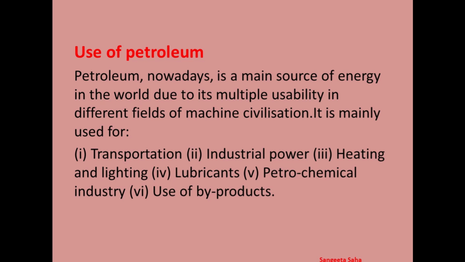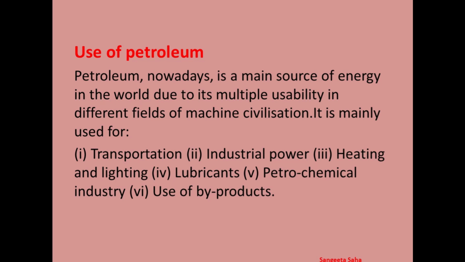Next, it also helps in industrial power. How? Now, oil is the major source of industrial power. Diesel and gasoline are used in gas turbines to produce electricity. Heavier oils are used in central heating plants for shops, offices, as well as homes. Oil is used to produce electricity, as you've already learned, for industrial and domestic use. And the lighter grades of oil, such as kerosene, I hope you have heard this, are still used for domestic purposes.